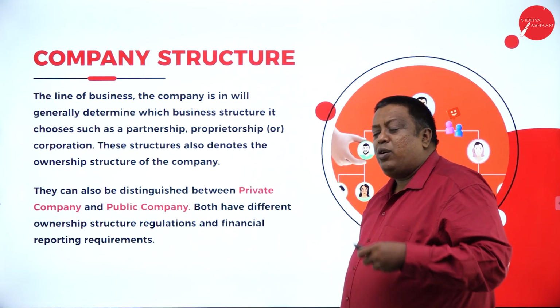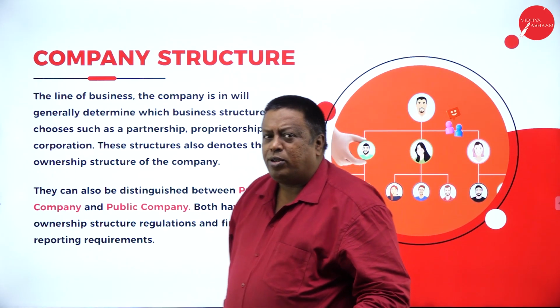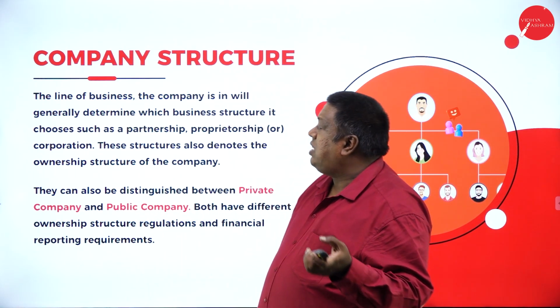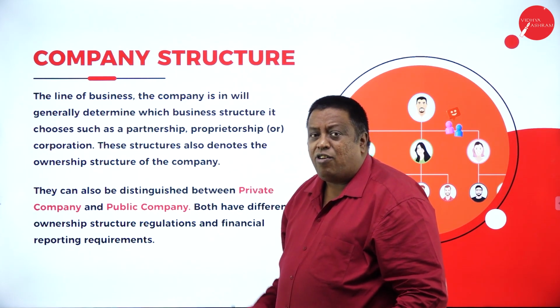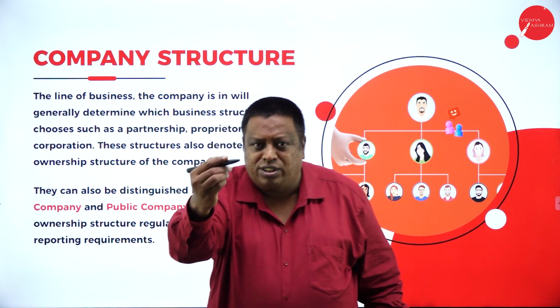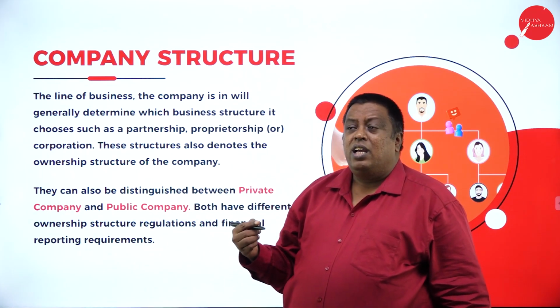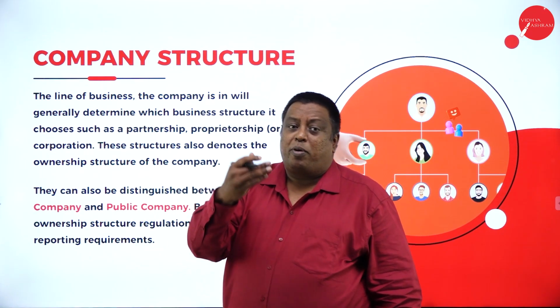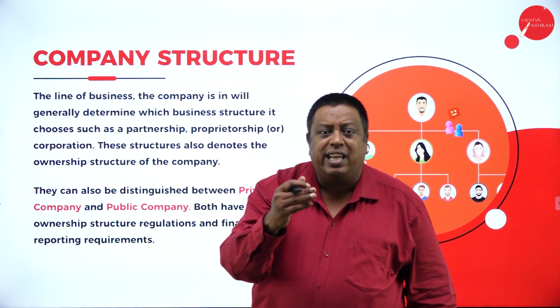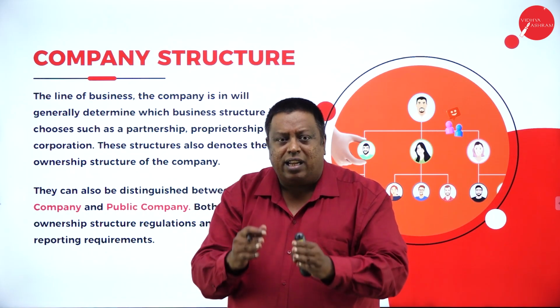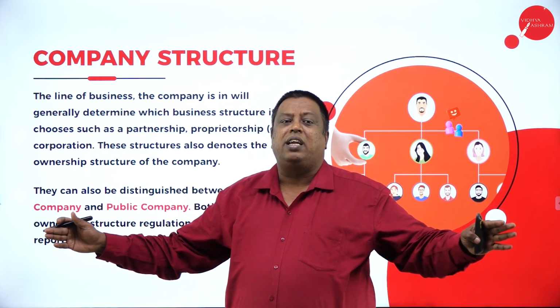The next part we are going to discuss is very important: company structure. What is this company structure? Company structure always depends on the line of business we choose, whether I'm going to be a sole proprietor, a partnership, or an incorporated company. Based on that, the structure is formed.